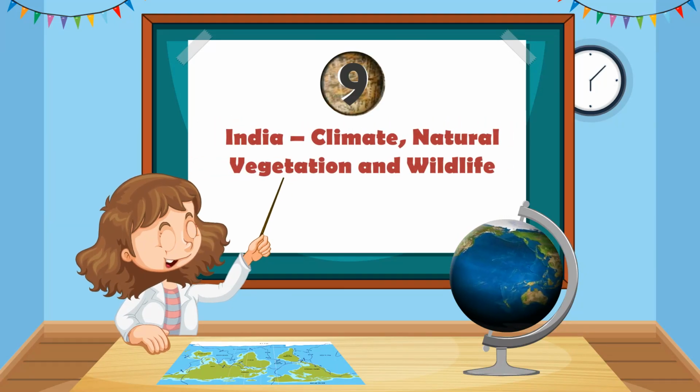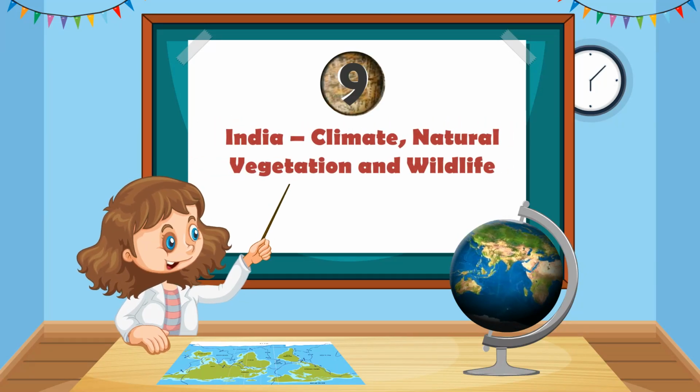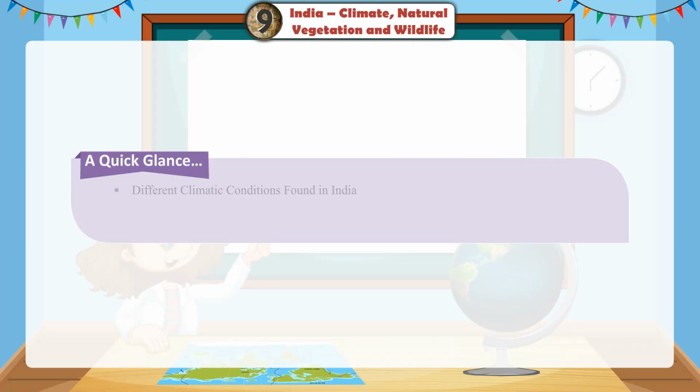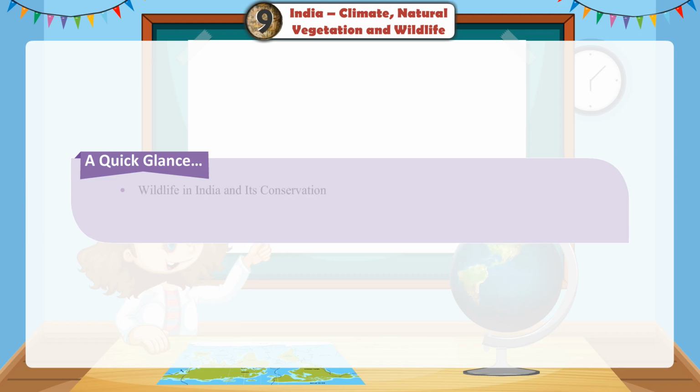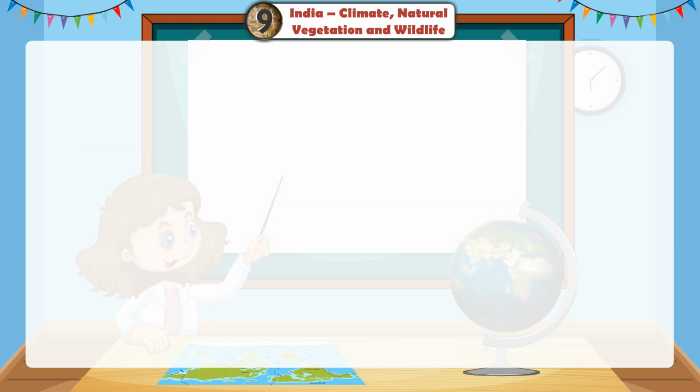Chapter 9 India Climate, Natural Vegetation and Wildlife. A quick glance. Different climatic conditions found in India. Factors affecting the climate in India. The seasons of India. Distribution of rainfall. Natural vegetation of India. Conservation of forests in India. Wildlife in India and its conservation.